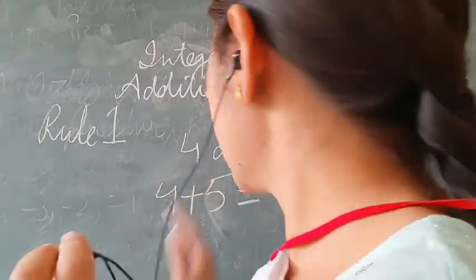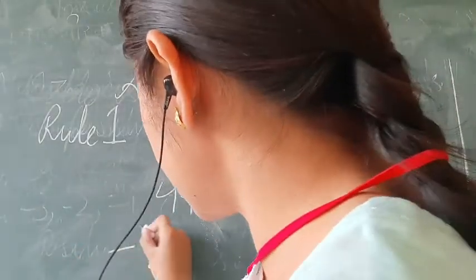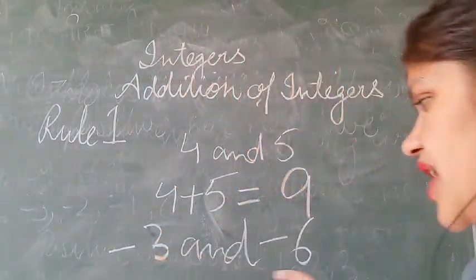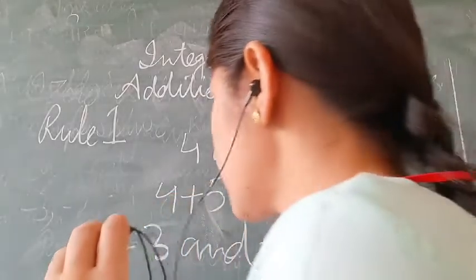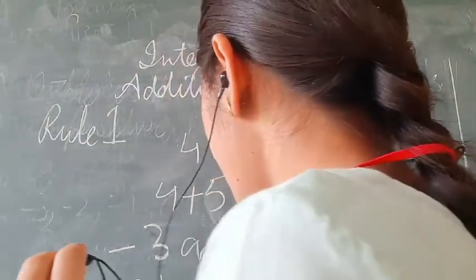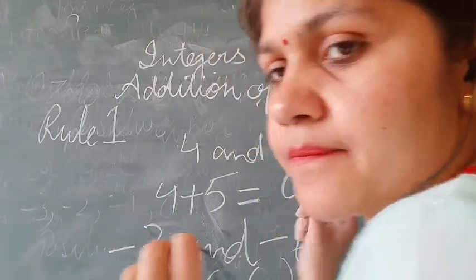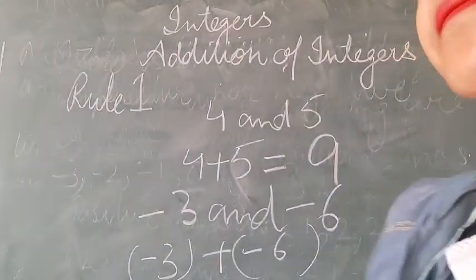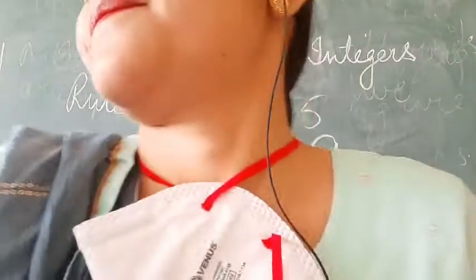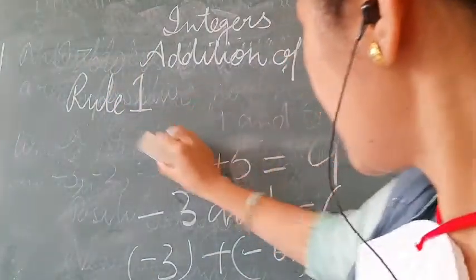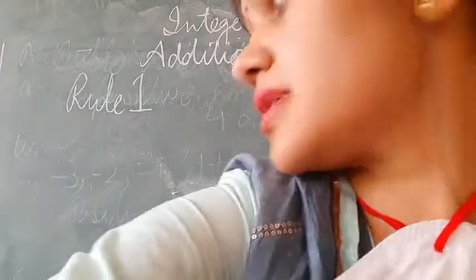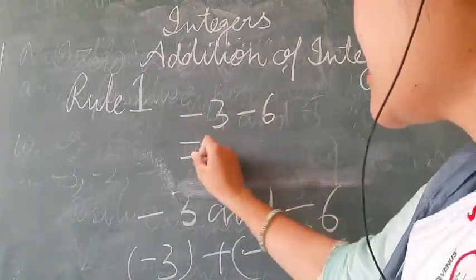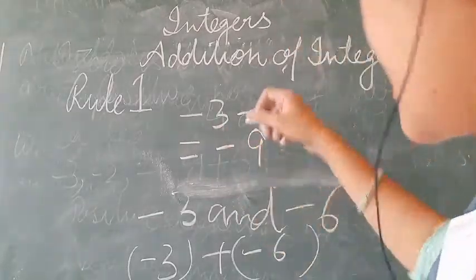And if we are having two integers with negative sign, minus 3 and minus 6, minus 3 add minus 6, this also we simply add these two numbers, minus 3 minus 6, answer is minus 9.